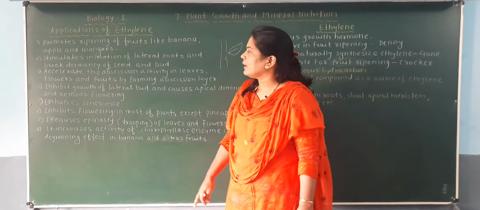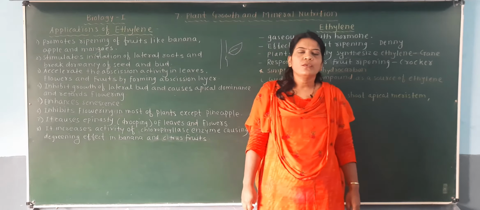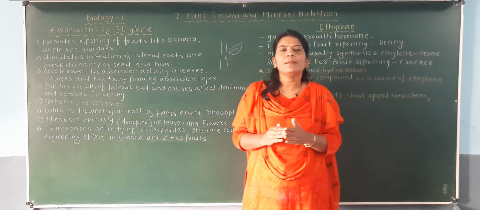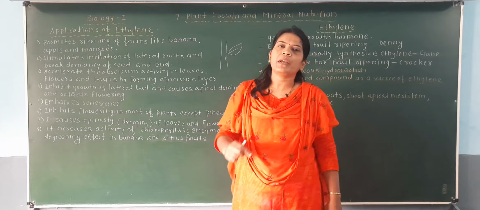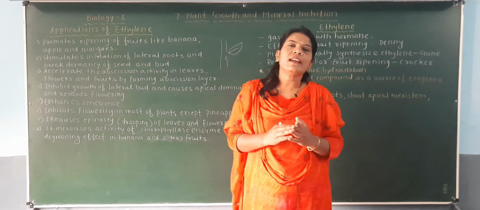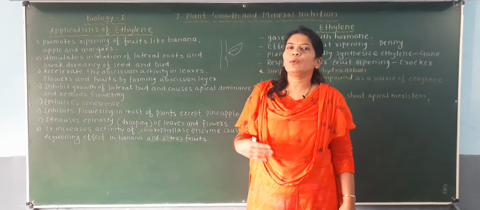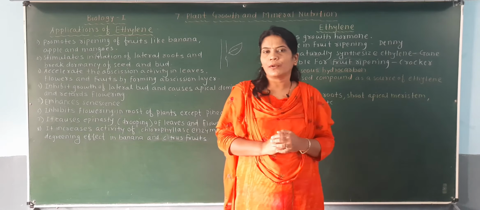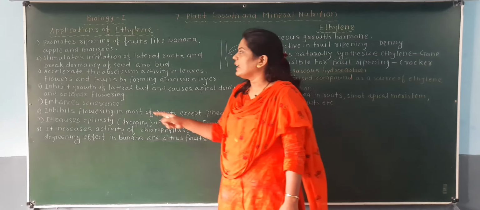The fourth application is that it inhibits the growth of lateral bud and causes apical dominance and retards flowering. So see here, auxin hormone is responsible for the apical dominance because we have seen that auxin hormone is present in the apical bud, which is present at the apex of the shoot. And when auxin hormone is present in the apical bud, it inhibits the growth of the lateral bud. So there will be no lateral branches found on that particular plant. The same effect of the auxin you will observe in this ethylene because here the function is given that it inhibits the